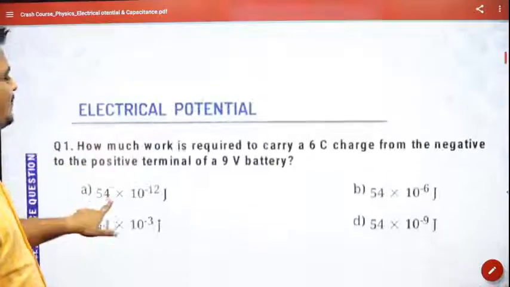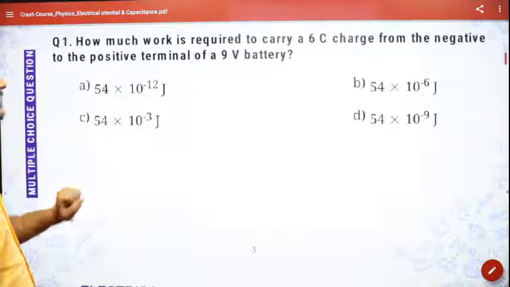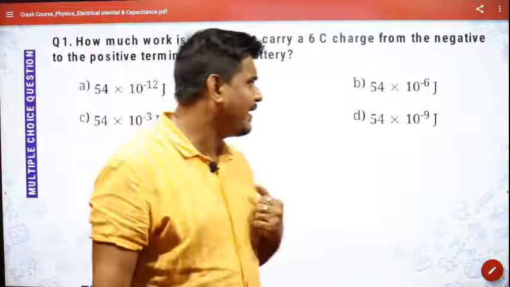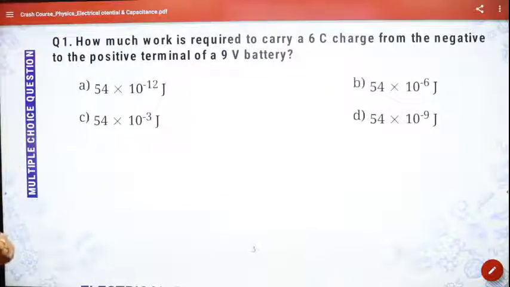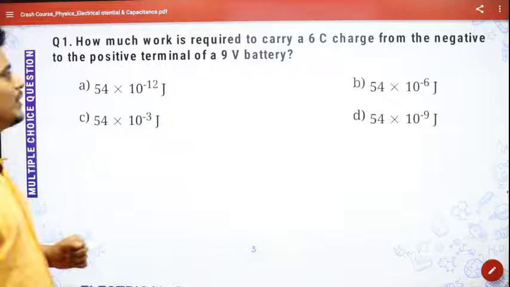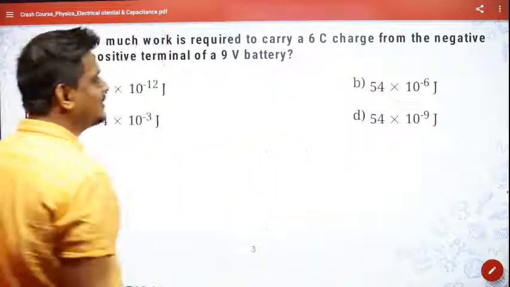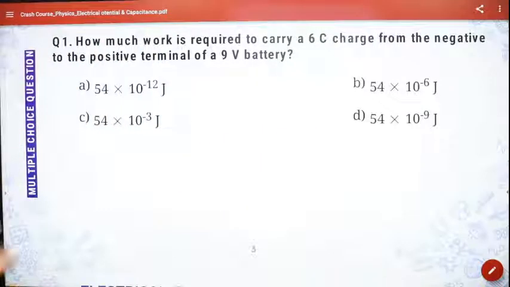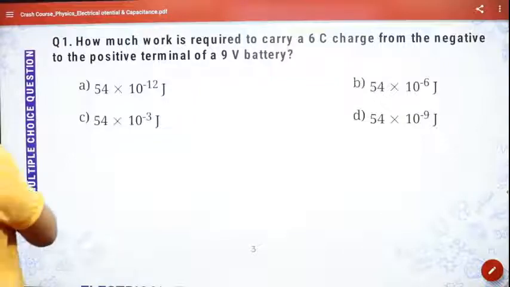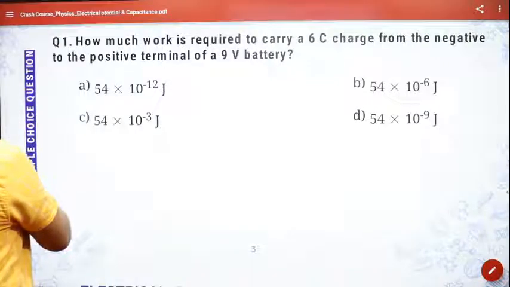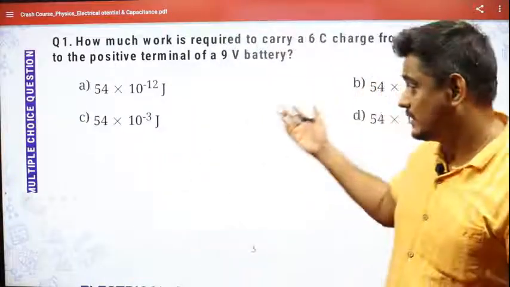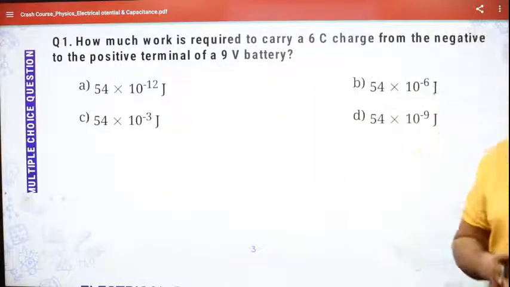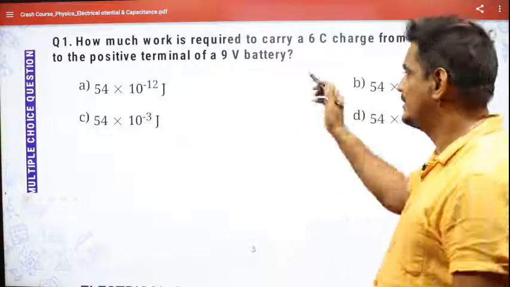Let us see a very basic question which has been asked in the examination in the past from this electrical potential topic. How much work is required to carry a 6 coulomb charge from the negative to the positive terminal of a 9-volt battery? See, this question not only teaches you one sum, but it also teaches you some concept. See what concept it is teaching.